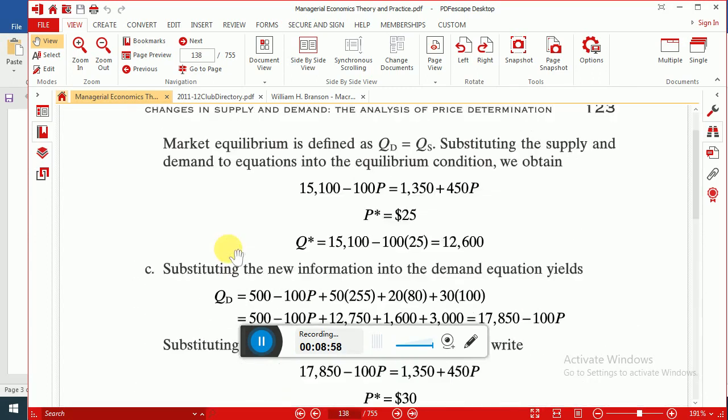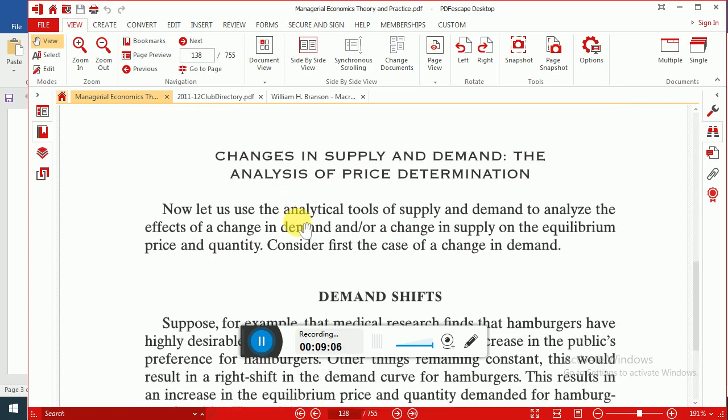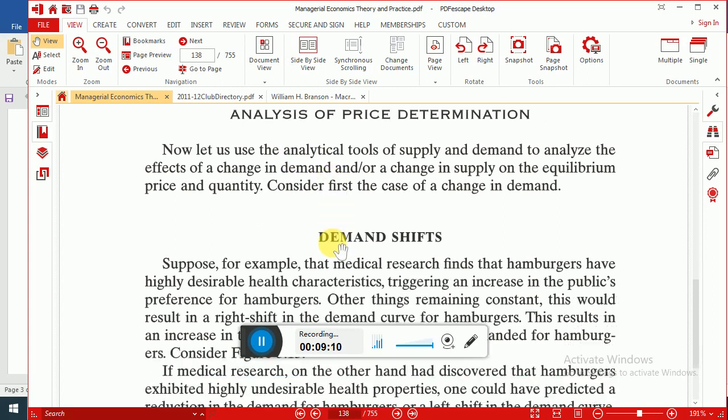So specifically, we are interested to know what are different changes in supply and demand that cause change either in equilibrium price or equilibrium quantity. So there are different possibilities. Let's discuss what are those possibilities and then we will be studying them one by one.